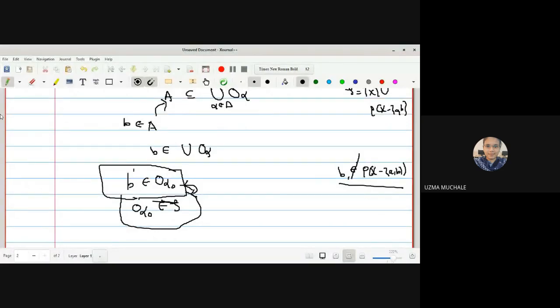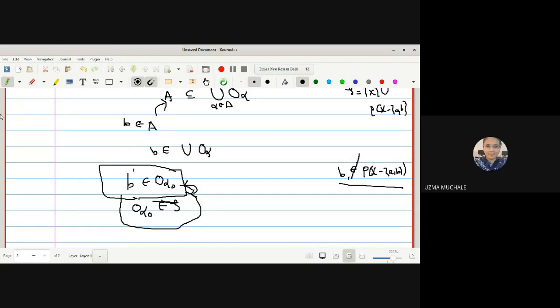First we have considered O alpha naught belongs to tau. So what are the possibilities to be a member of tau? Either X, or it should be a member of the power set of X minus AB. If we are saying that B is not a member of the power set of X minus AB, where should it belong?